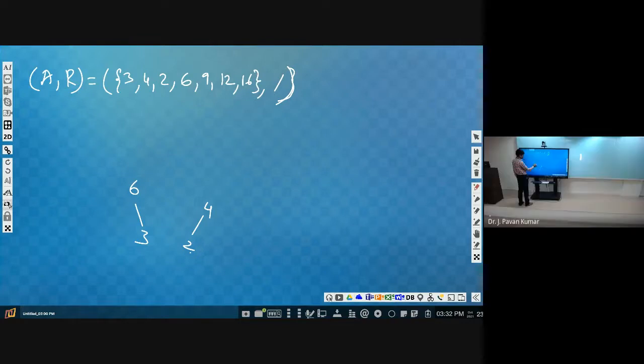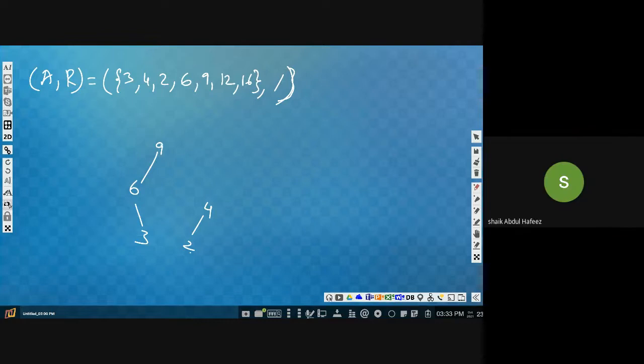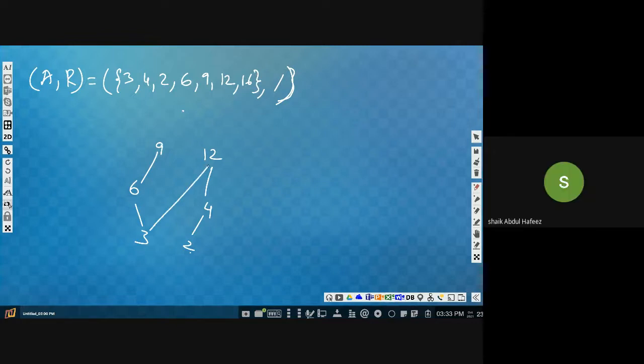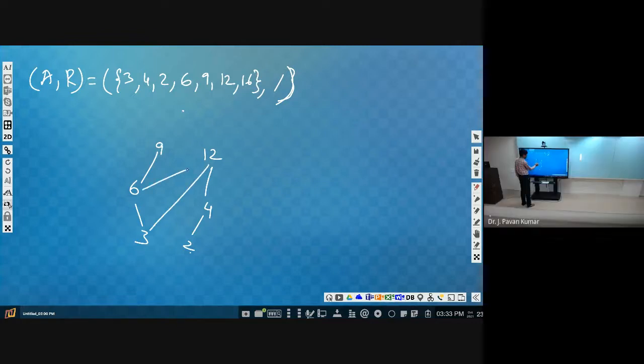Where can we take 9? On top of 6. Next, 12, where can we take 12? On top of 4. Next, that's it. Do we need to link with any other? 3 will be related to 12. 2 will be related to 12. 6 will also be related to 12.